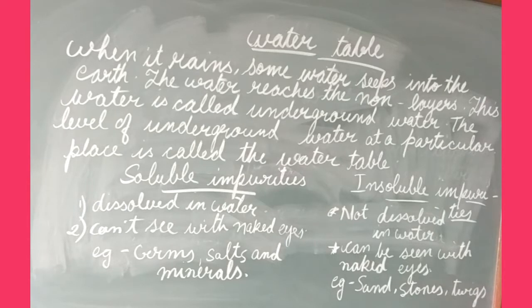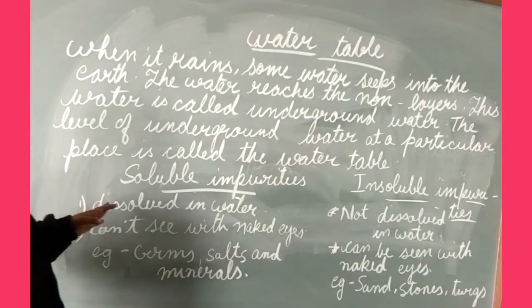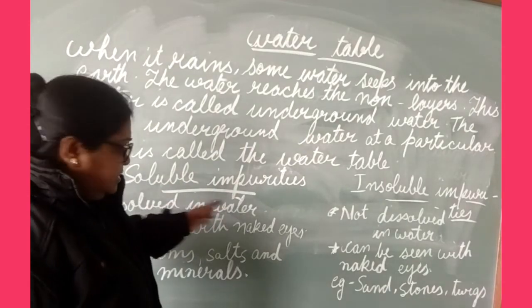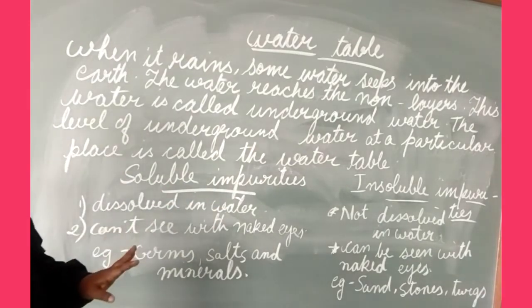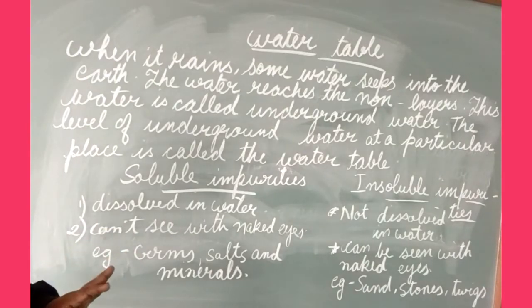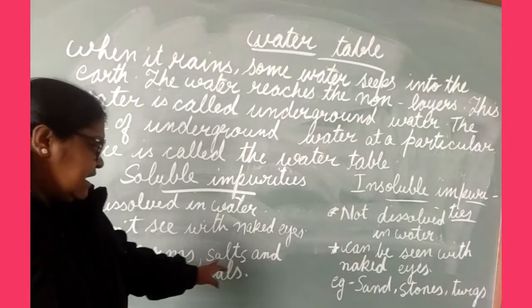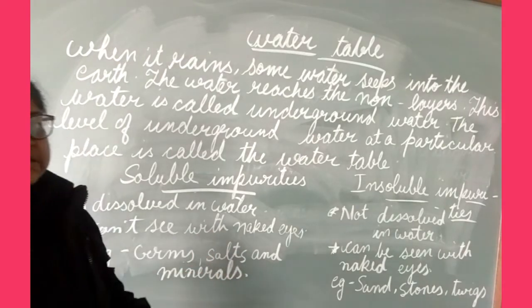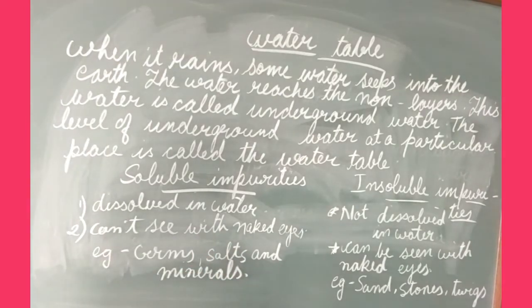It is clear about the soluble impurities. These impurities dissolve in water, and you can't see them with your naked eye. Germs, salt and minerals are examples of soluble impurities.